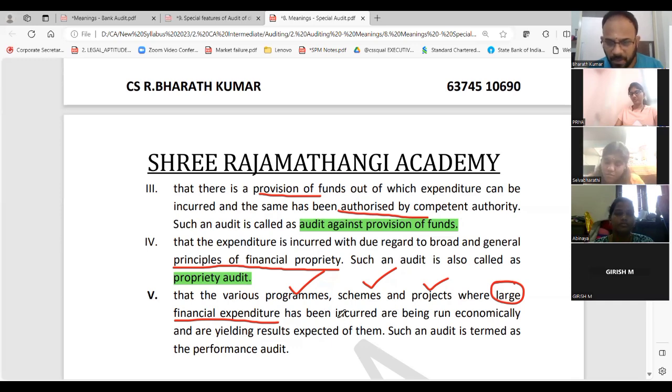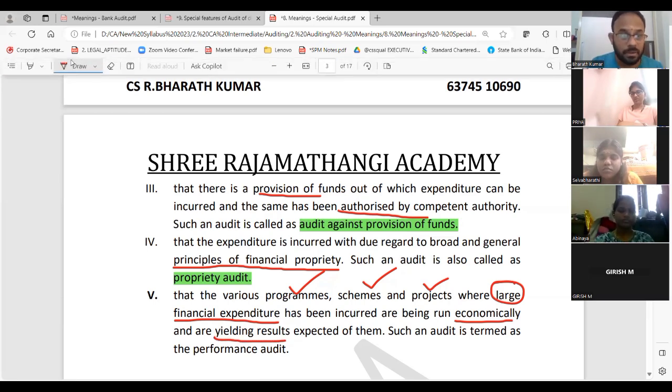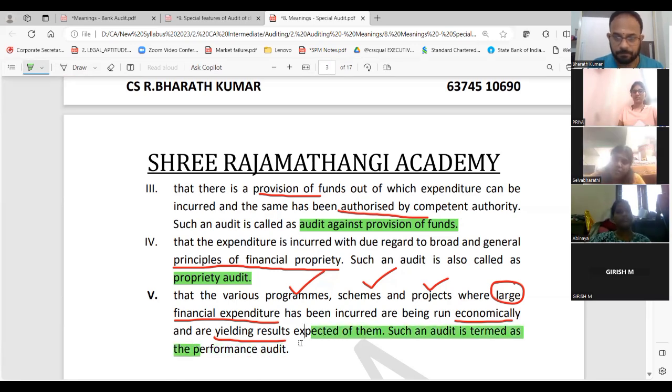You should check whether it is run economically, because it is all people's money. Economically means they will not go to a 1-star hotel. It will always be 5-star, 7-star only. But still crores of amounts will be involved. So you should know what results are being yielded and how. For that also you will do an audit. That is called performance audit.